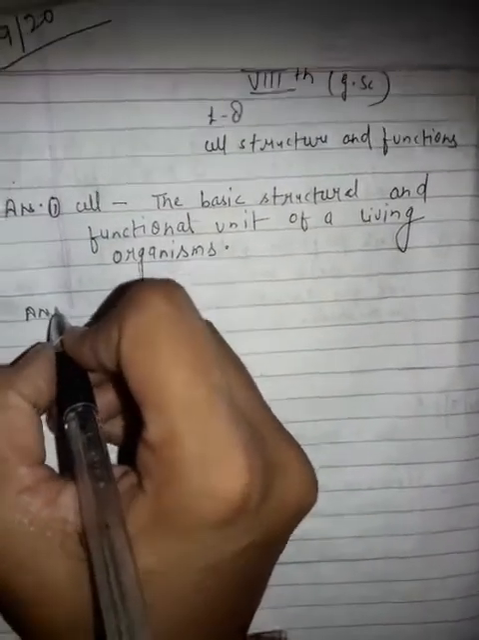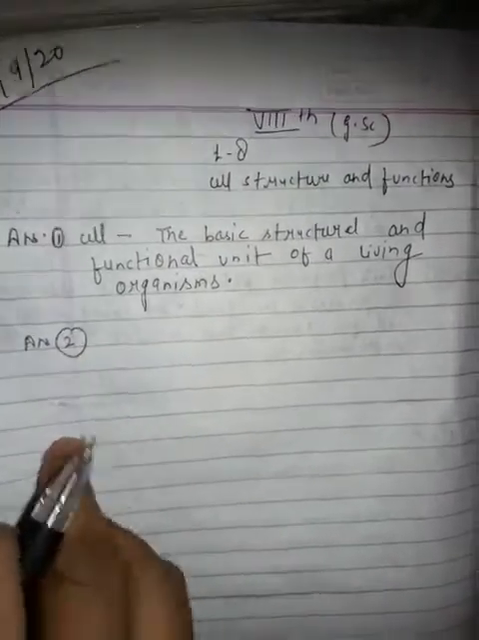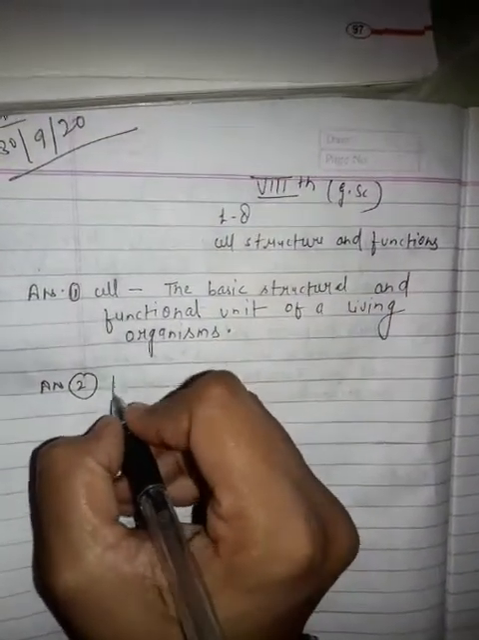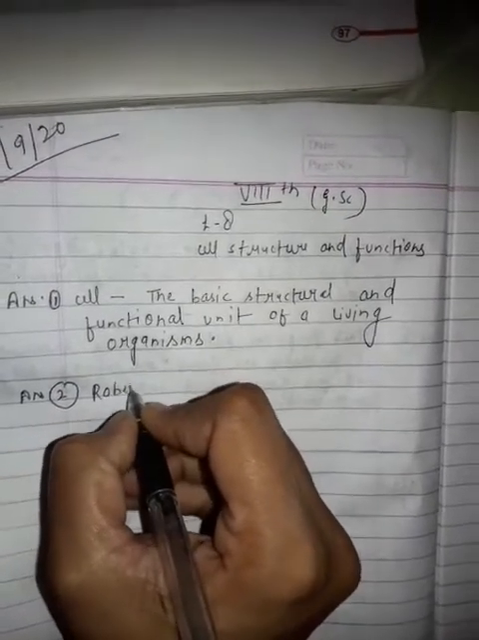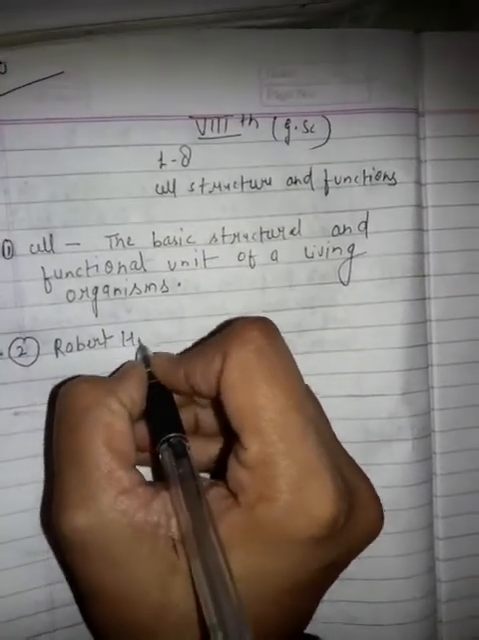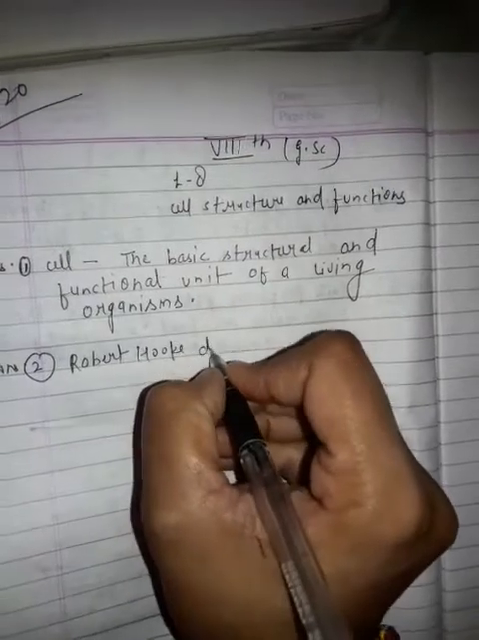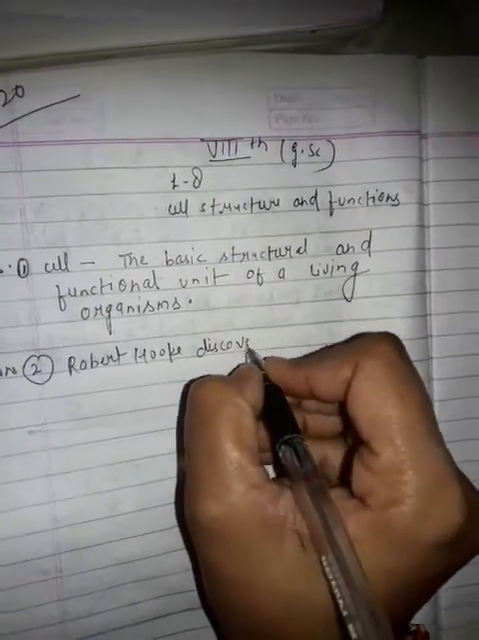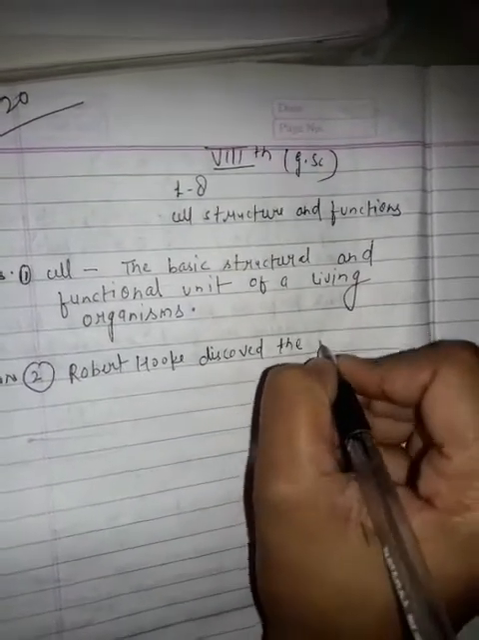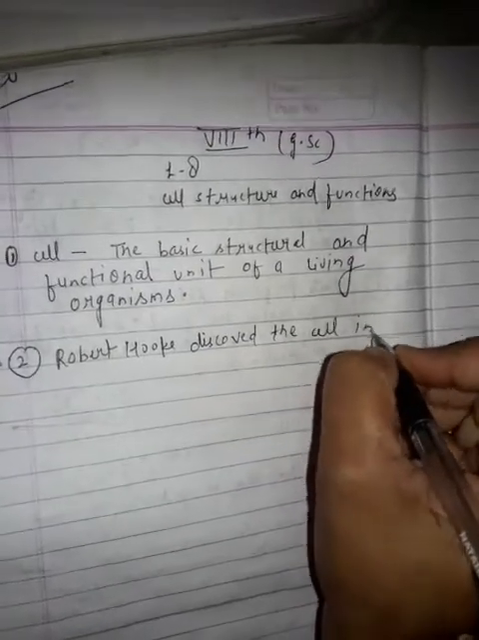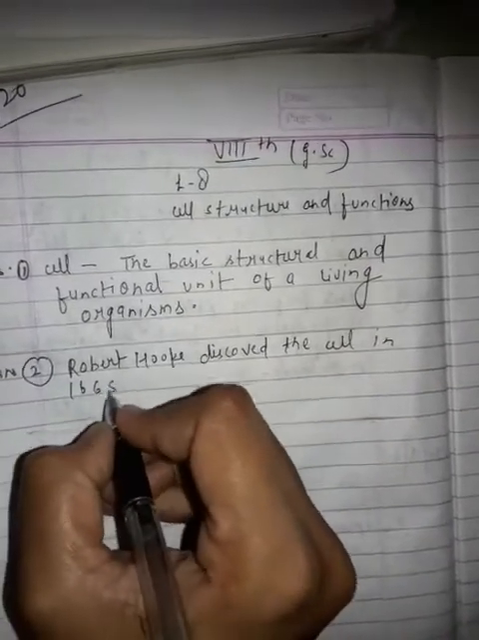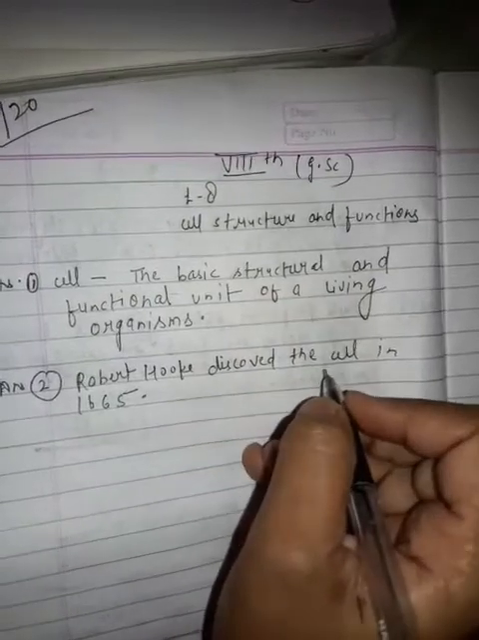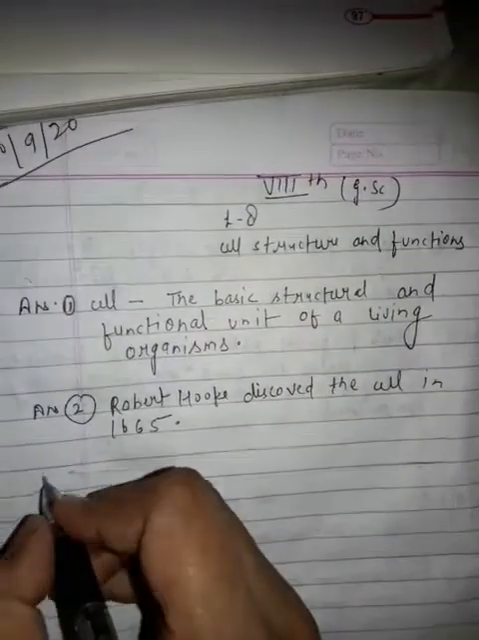Answer 2. Who discovered the cell? Robert Hooke discovered the cell in 1665.